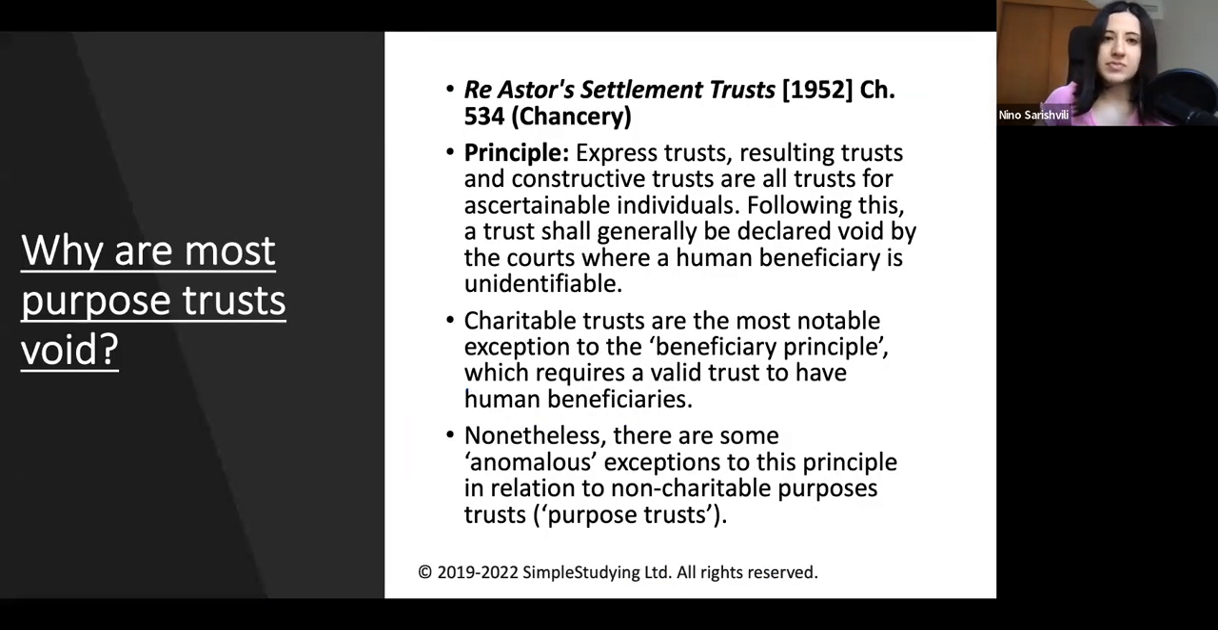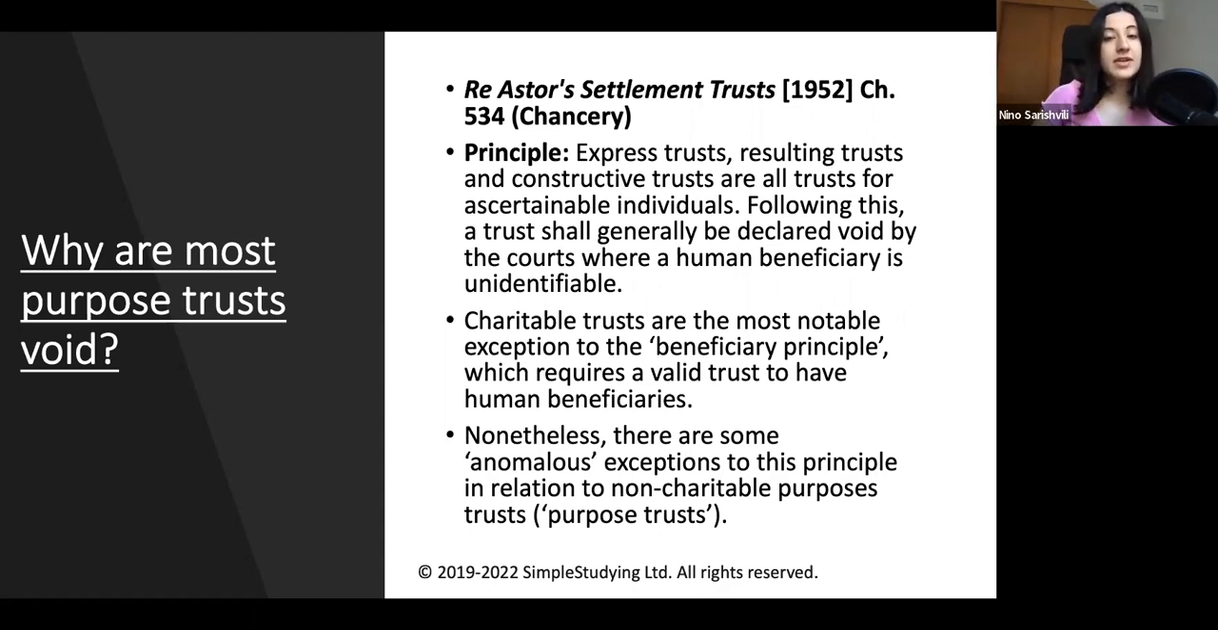First of all, I'd like to start with the definition. What is a purpose trust and why is it void? We should have a look at Re Astor's Settlement Trusts, which is a key case that you should remember about this topic. Express trusts, resulting trusts, and constructive trusts are all trusts for ascertainable individuals. Following this, the trust shall generally be declared void by the court where a human beneficiary is unidentifiable. So the main reason why purpose trusts are void is because there is no human beneficiary. There is nobody to benefit from the trust, therefore it should be void.